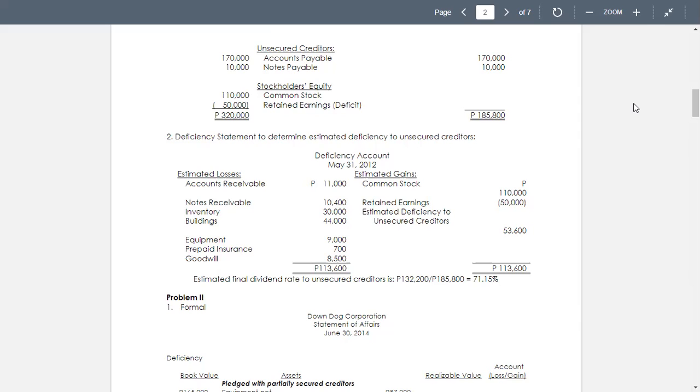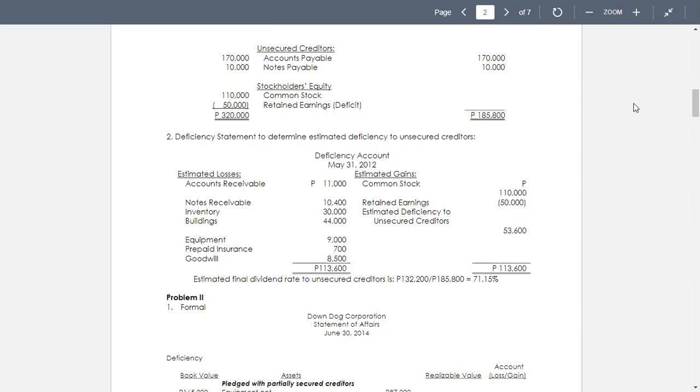So we have the estimated loss of 9,000. The prepaid insurance is 1,100. You will realize 400. So the remainder is 700. Goodwill is a debit of 8,500. Naturally, if you liquidate the business, the amount of the goodwill will also be eliminated and charged to loss.